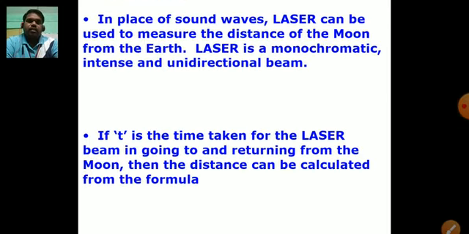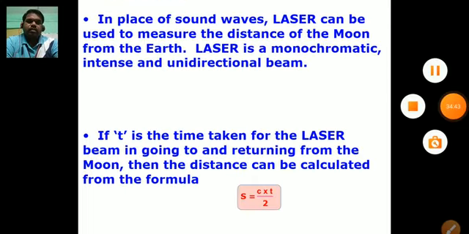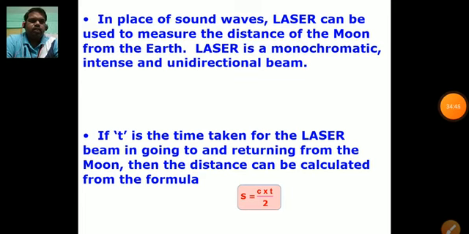Have you seen laser light? Dear student, laser light is a kind of monochromatic light. Chroma, you know the meaning of chroma. Chroma is color. Mono means a single color. Laser light has a single color, so it is said to be monochromatic light.